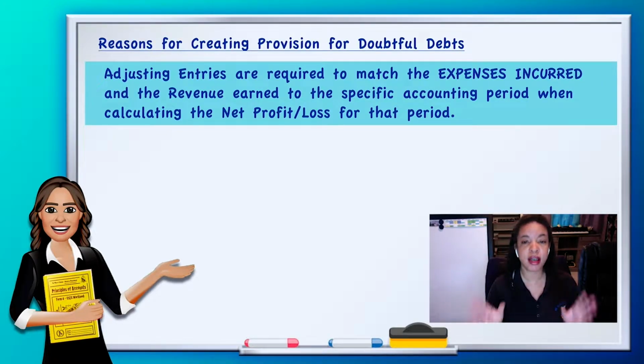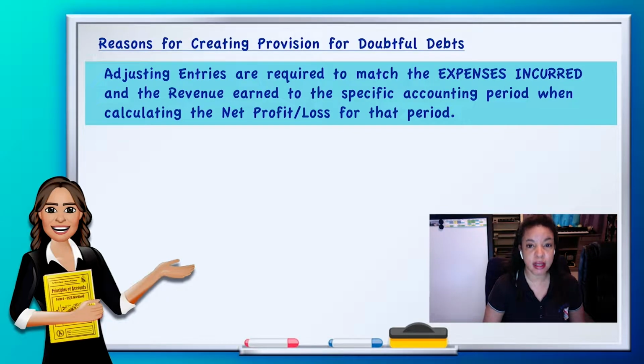And because this is an adjusting entry, we are required to put those future bad debts, which are really current receivables that will become bad. They become bad in the future, but they have to be matched to the period that the debt was actually created, which is what we're going to explain. So that means that the adjusting entry of provision for doubtful debts is required in this case.